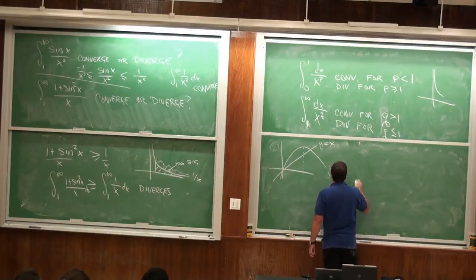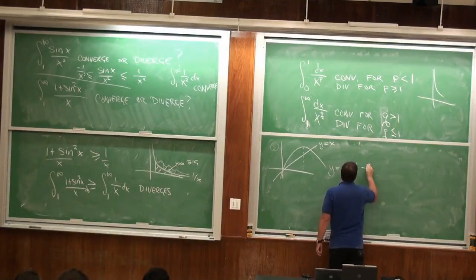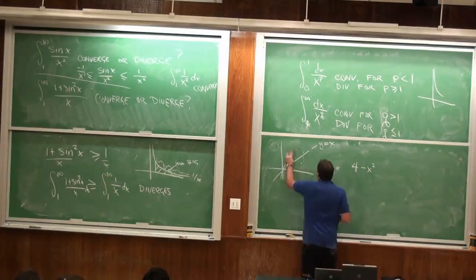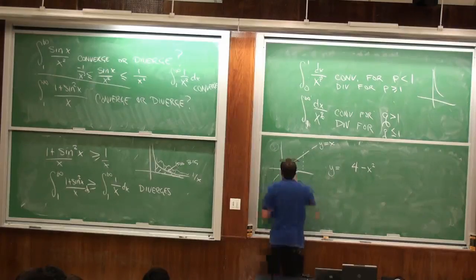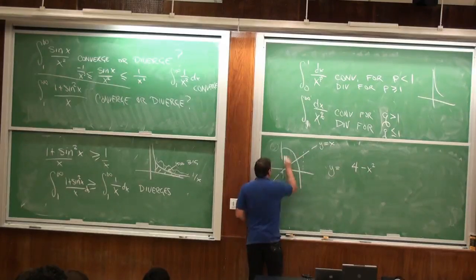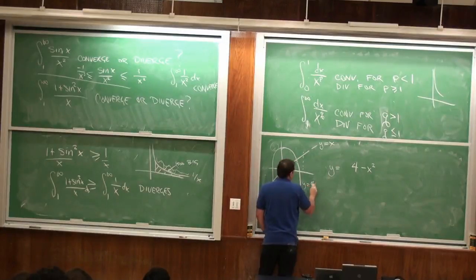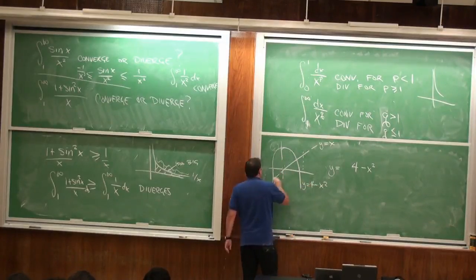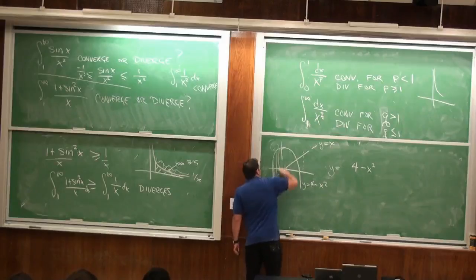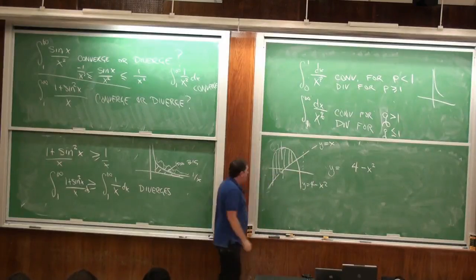How about 4 minus x squared? Let's just do this one instead. So 4 minus x squared looks like that. And what I want here is this area.